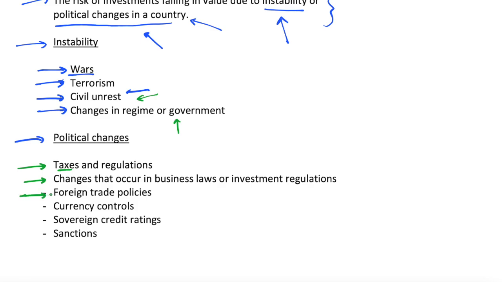We could also see changes in foreign trade policies, such as tariffs and trade embargos. So, for example, we saw a trade war quite recently between China and the USA, which saw tariffs being put in place on a lot of products. This can have a huge impact on a lot of assets, as these two economies are responsible for so much of the world economy. We may also see currency controls.